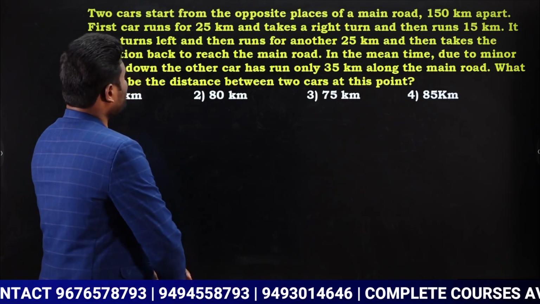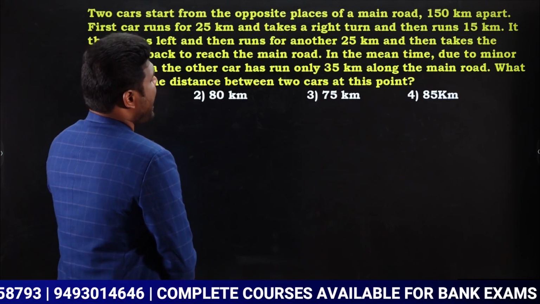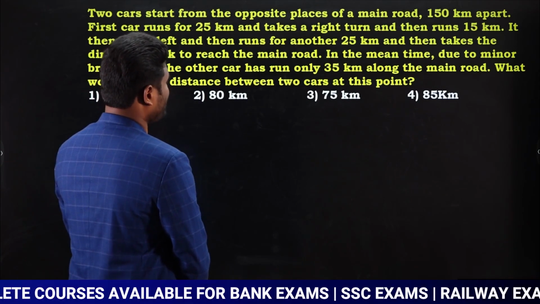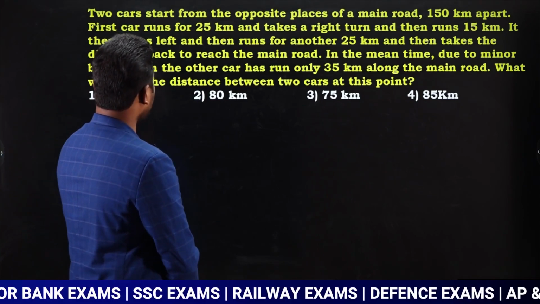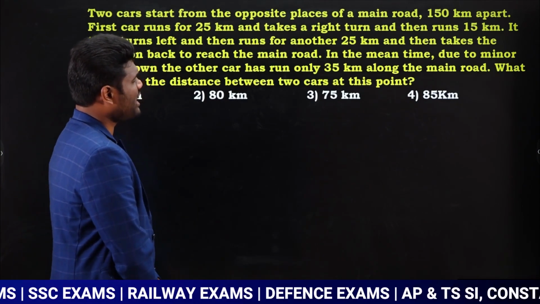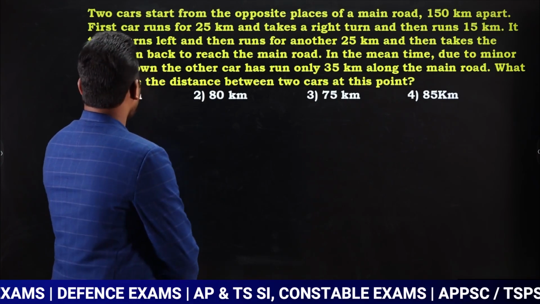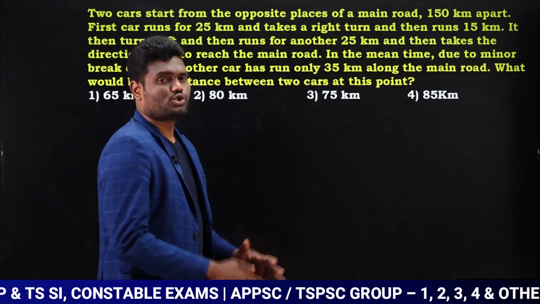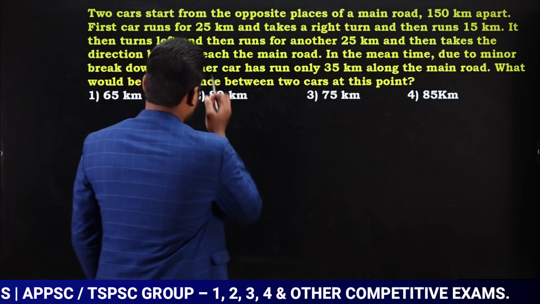It then turns left and then runs for another 25 kilometer and then takes the direction back to reach the main road. In the meantime, due to minor breakdown, the another car has run only 35 kilometer along the main road. What would be the distance between two cars at this point? So we need to know distance between two cars at this point.